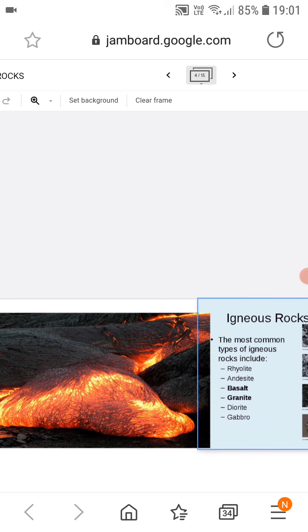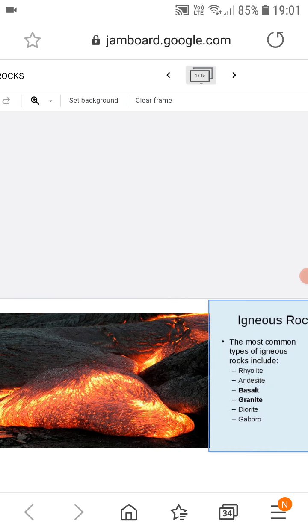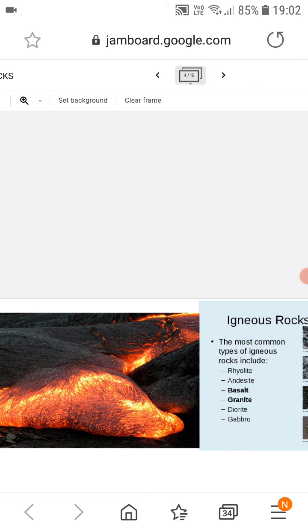And if we talk about hypabyssal igneous rocks, these are formed when lava tries to come to the surface of the earth, but due to certain conditions, this lava tends to solidify in the middle layers of the earth, right? And the third one is extrusive igneous rocks. These are formed on the surface of the earth. Basically, these are the types.